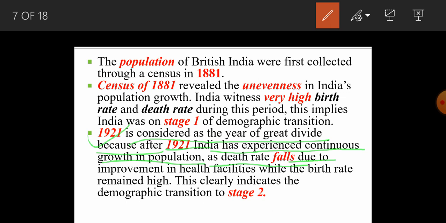So it became stable due to the improvement of health facilities, while the birth rate remained high. This clearly indicates that the demographic transition was in the second stage. As the population started increasing, proper health facilities and sanitation were available at that time, due to which people started surviving, and the birth rate was stable, and the death rate was also stable. Now let's move on to the next slide.